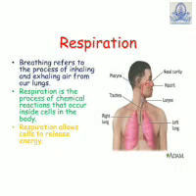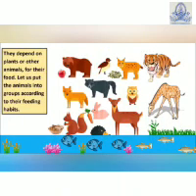All mammals, including human beings, birds, reptiles, and adult amphibians, breathe through their lungs. When we inhale through the nose, the air goes to the lungs, which expand. Here, an exchange of gases takes place. The blood present in the lungs absorbs oxygen from the air and releases carbon dioxide. When we exhale, carbon dioxide is let out into the atmosphere.